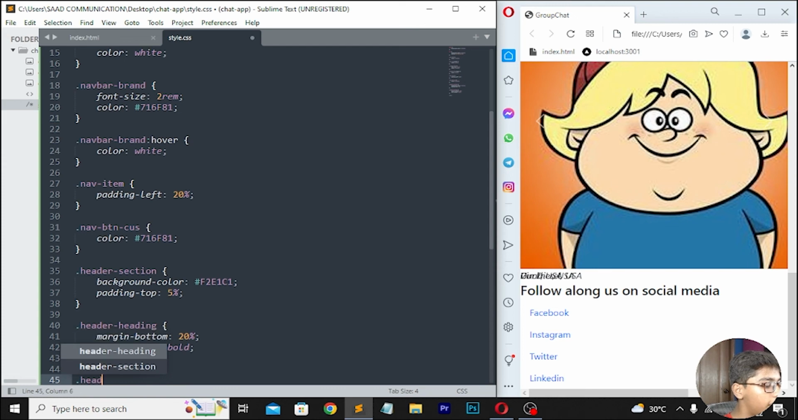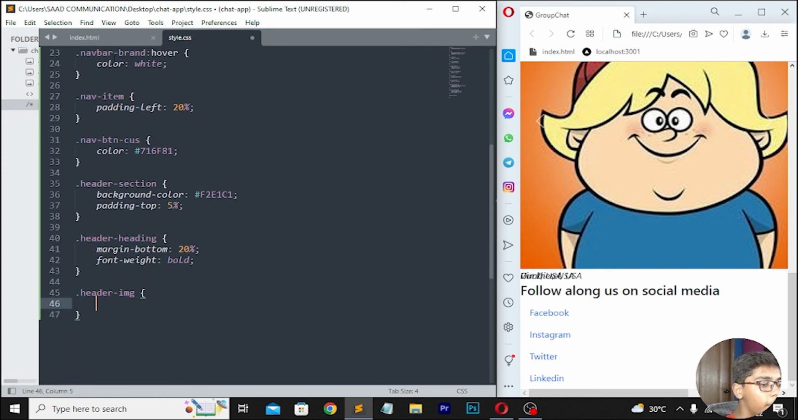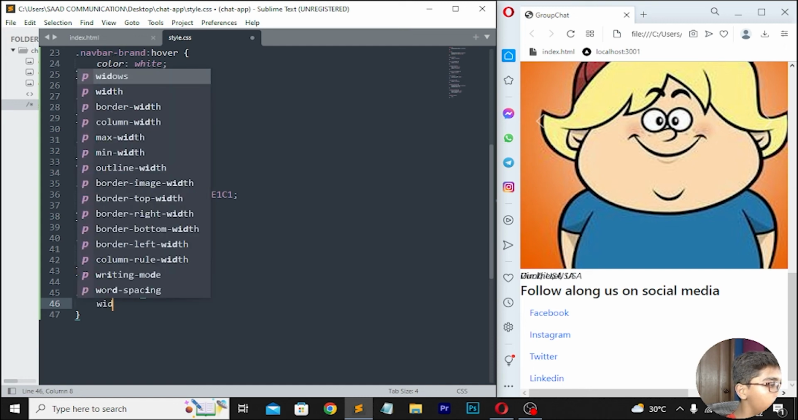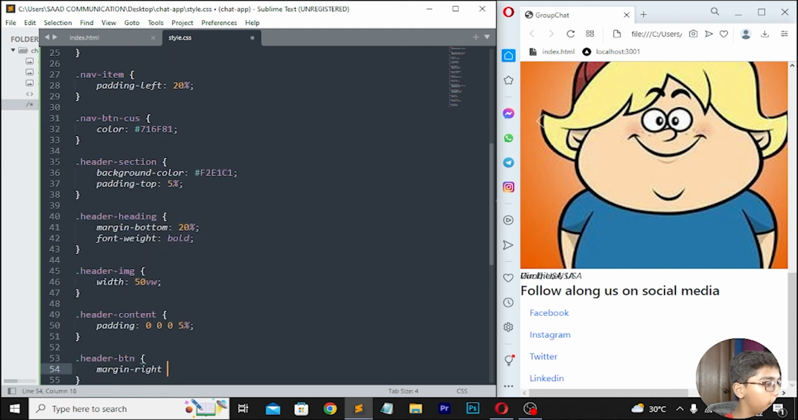Then right here .header-image. And then when you've done with this, here you have to move down, and here I will be now writing width 50vh. So here I will be writing width 50vw. Move down, right here .header. Then I'll be writing .header-content. Right here padding, which should be 0.005%. Then move down, right here .header-btn. Then right here margin-right, which should be 10%. Then right here color, which should be 716F18. So here I'll be writing F81.